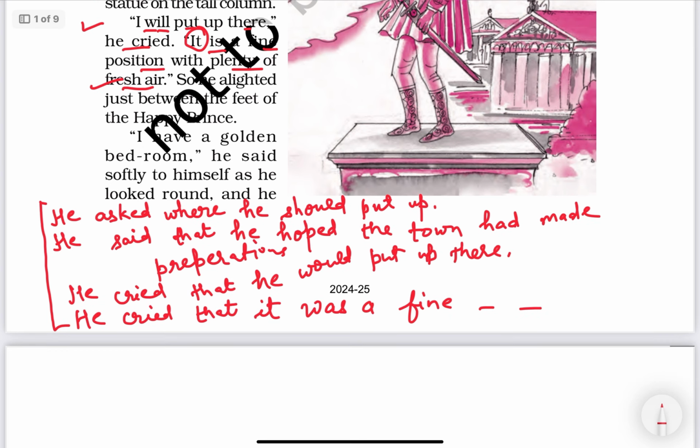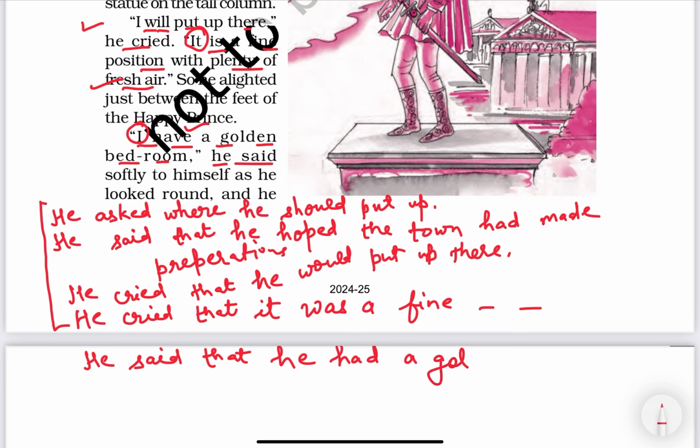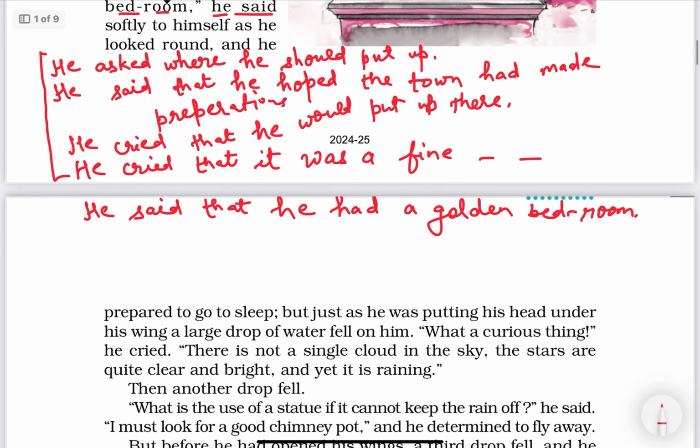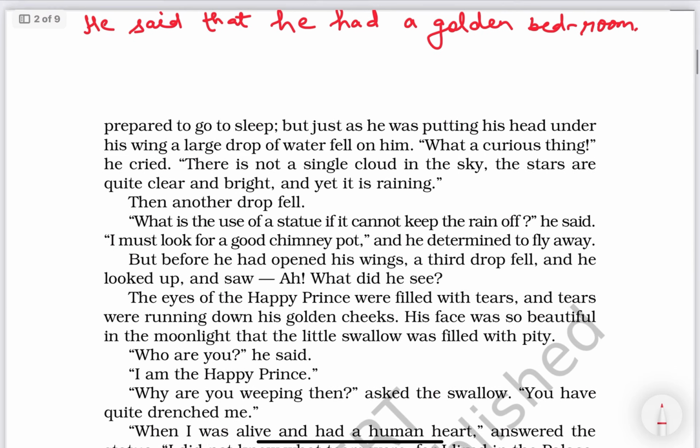Now see, the next dialogue is, "I have a golden bedroom," he said. So he said that, I is the first person, change according to the subject. He has, have changes into had. He had a golden bedroom.